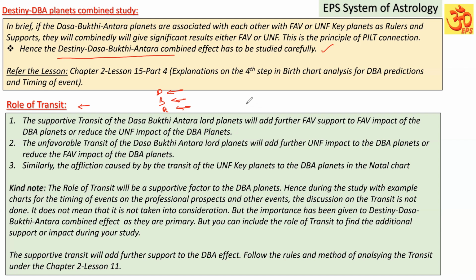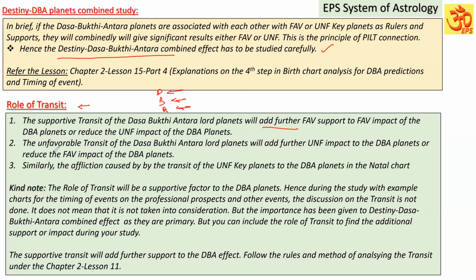It means if the Dasa Bhukti Antra are in favorable transit, definitely they are going to further add favorable support to the favorable impact of the Dasa Bhukti planets. Or suppose the Dasa Bhukti Antara are indicating some weakness in their signification, in the transit, if they are all transiting in a favorable way, their unfavorable impact will be reduced, right?